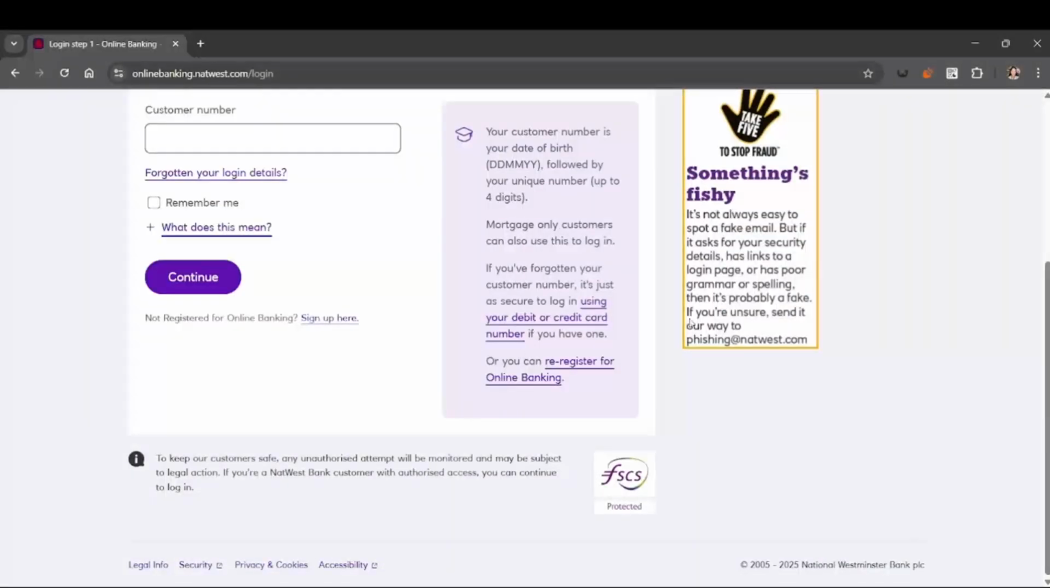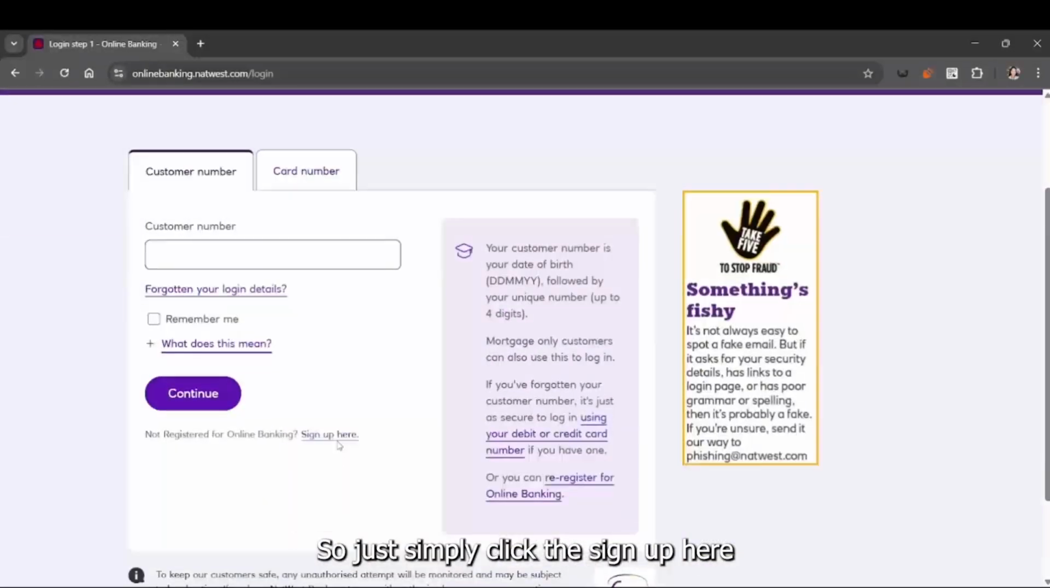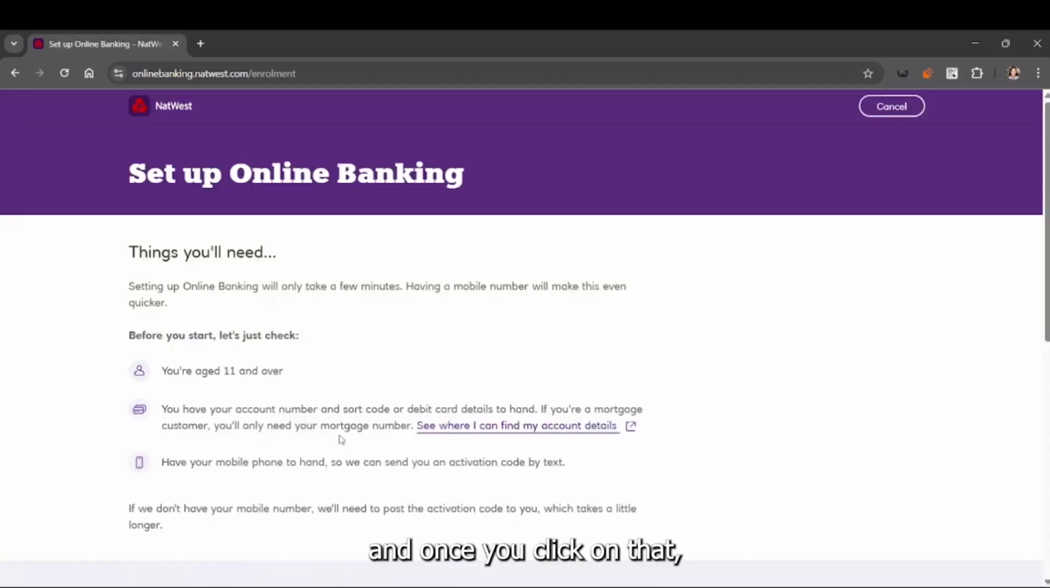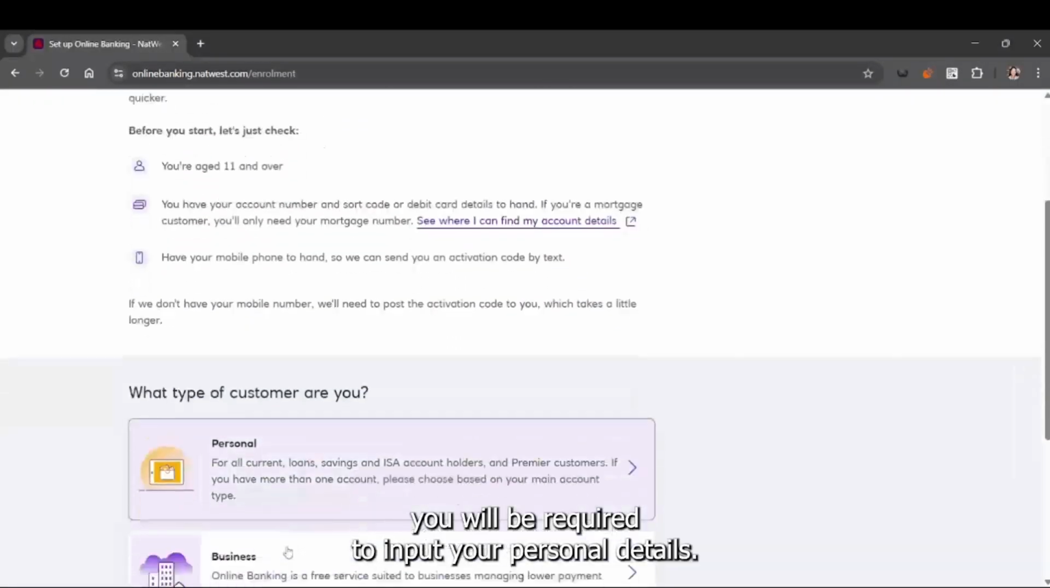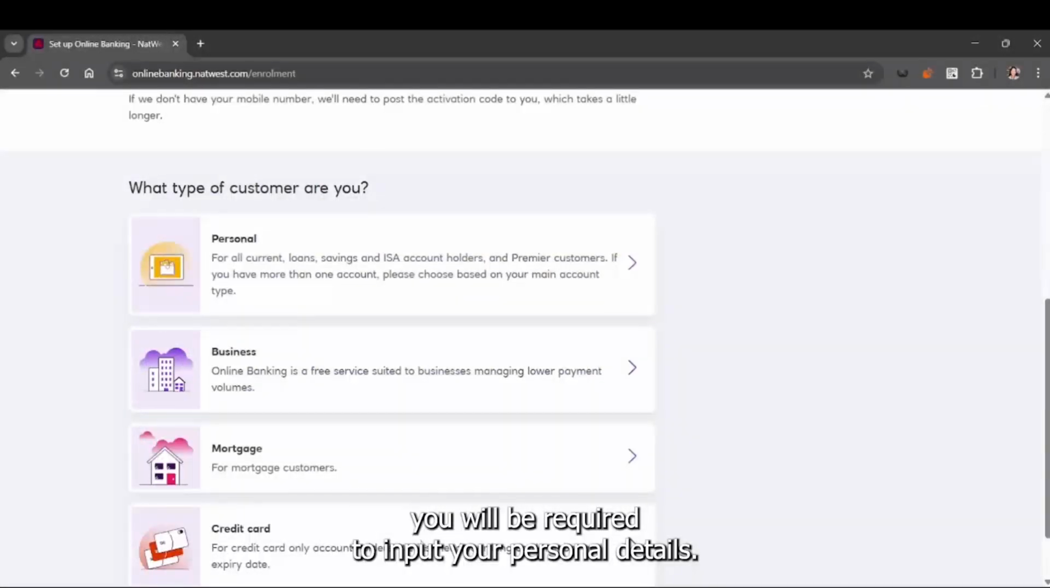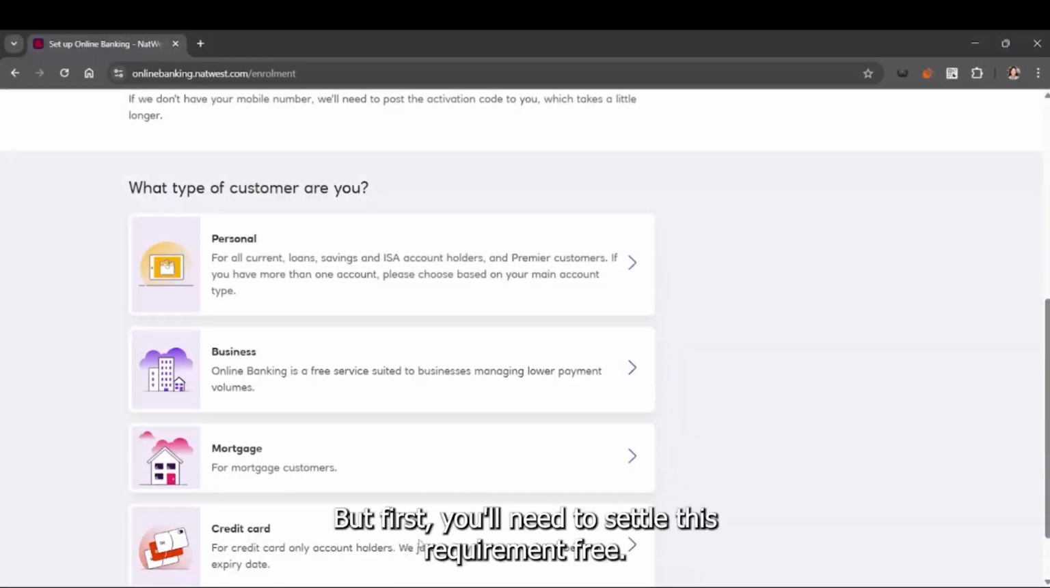Next up, we'll need to choose one of the 4 account types we have: sole, joint, child, or power of attorney. So select the one that fits your needs. I'm going to choose the sole account. On the following page, we will have to specify whether you are an existing NatWest customer opening a new account or a completely new customer.